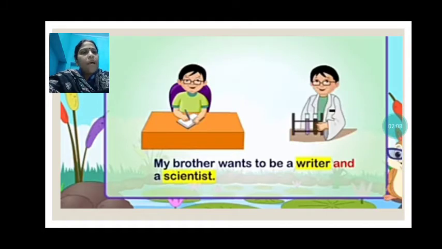See here, my brother wants to be a writer and a scientist. So here the ideas are similar: my brother wants to be a writer, and my brother wants to be a scientist. That means he wants to become a writer also, he wants to become a scientist also. So there we will join these two sentences together, and we can write that my brother wants to be a writer and a scientist. So instead of writing a big sentence, we have made it short by joining writer and scientist together.